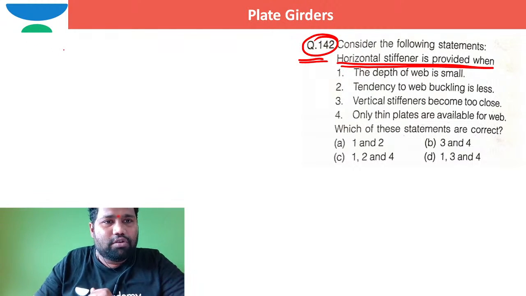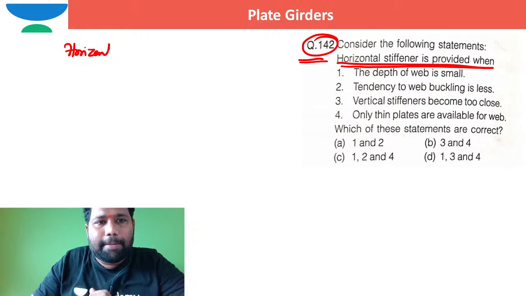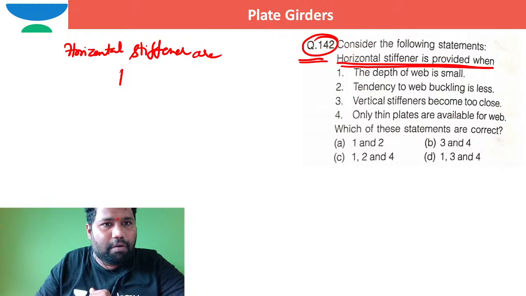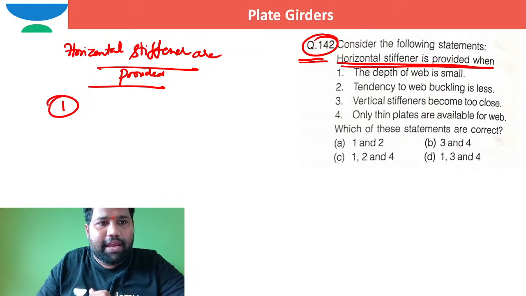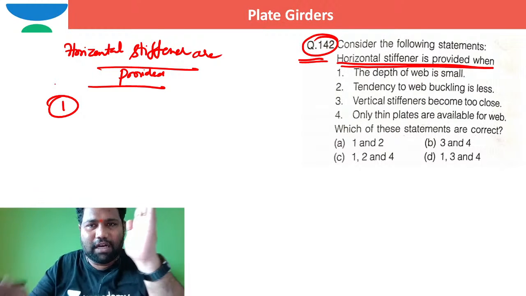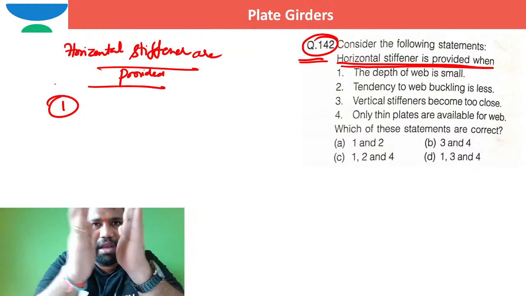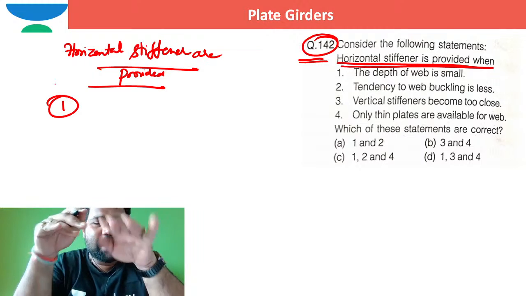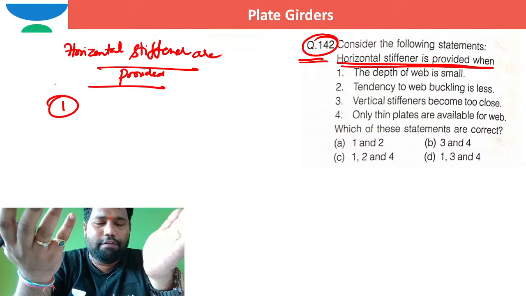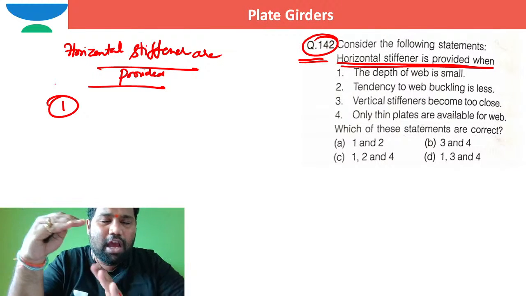So when horizontal stiffeners are required, when horizontal stiffeners are provided: if you had designed vertical stiffeners and the design of the vertical stiffeners is becoming very close, in such case the next level of providing the stiffeners is horizontal stiffeners.